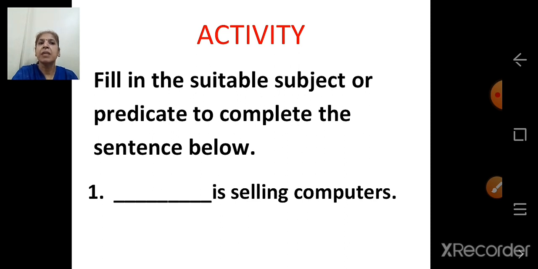Subject. Predicate is given. Dash is selling computers. You write your own answer. Or you can write he is selling computers. You can write the name of any person, like Peter is selling computers. The shopkeeper is selling computers.